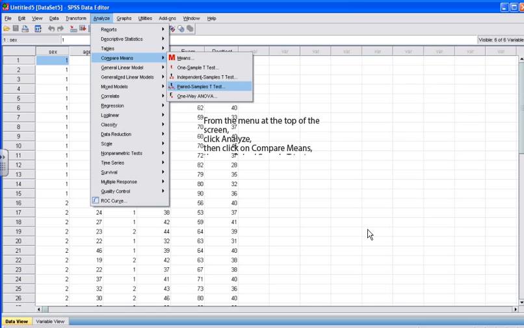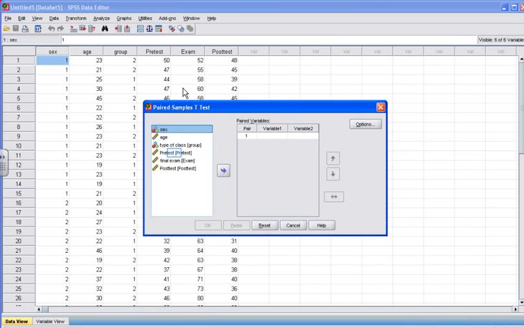From the menu at the top of the screen, click Analyze, click Compare Means, and then click Paired Sample T-Test. To progress in this tutorial, go ahead and press Paired Sample T-Test. The Paired Sample T-Test box will appear.